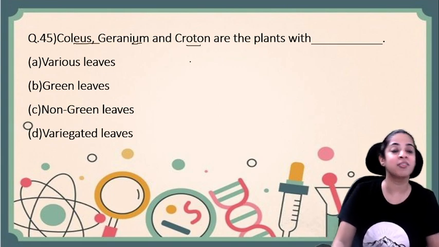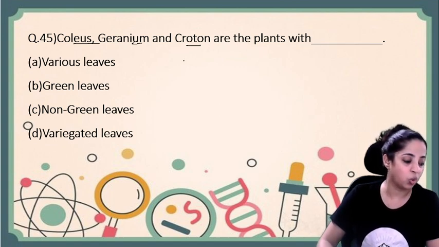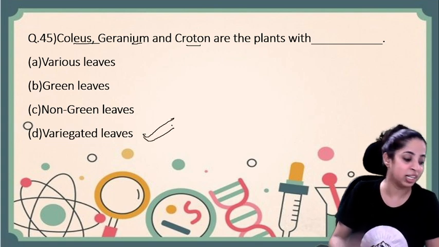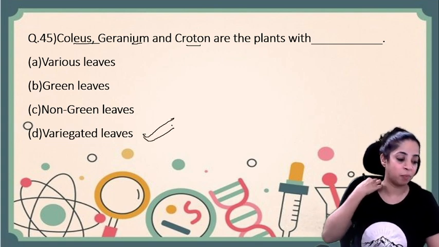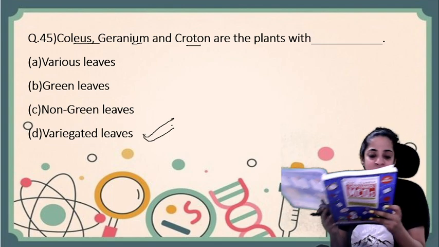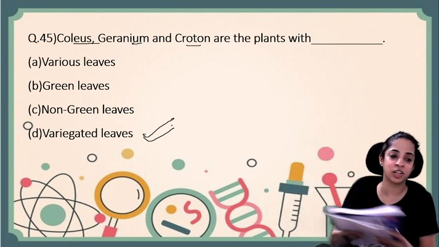You must have read it in your experiments in photosynthesis. So they all are variegated leaves. Variegated leaves are those leaves with some green part and some non-green parts. So Coleus, geranium and croton are the plants with variegated leaves. Is that clear to you, children?